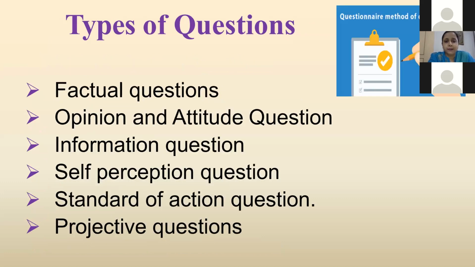Next, we will see the types of questions. Factual questions, normally related to respondents' ages, education, library experiences, membership in professional organizations, or any other relevant personal data needed in the study. It is a factual question. In opinion and attitude questions, the purpose of the survey is to obtain information about respondents' beliefs, feelings, values, and related concepts. Opinion and attitude questions can be used in this.